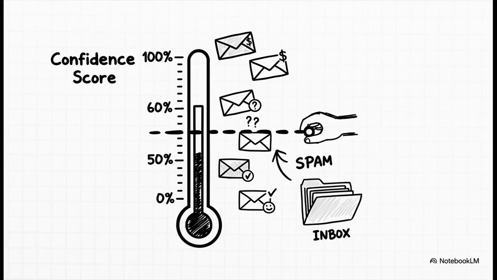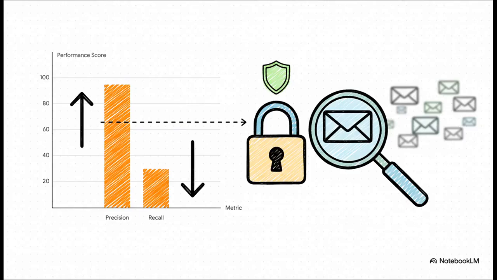Well, it's because most models don't just give a simple yes or no. They give a confidence score. They might say, I'm 85% sure this is spam, and we get to decide the cutoff, the threshold. We could say, okay, anything over 80% confident, we'll call it spam. And we can slide that threshold up or down. And that's where this whole trade-off comes into play.